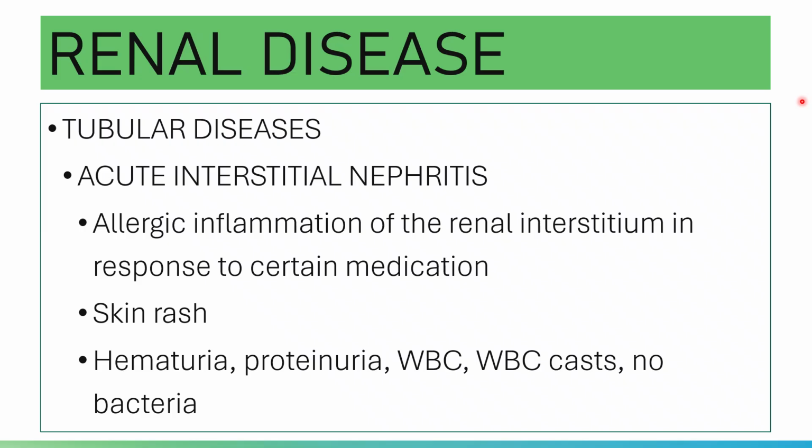And yes, in this case, inflammation of the renal interstitium takes place, followed by inflammation of the renal tubules. That is how acute interstitial nephritis develops. Laboratory: hematuria, both macroscopic and microscopic hematuria, and mild to moderate proteinuria. What else? WBC, WBC casts without bacteria accordingly.